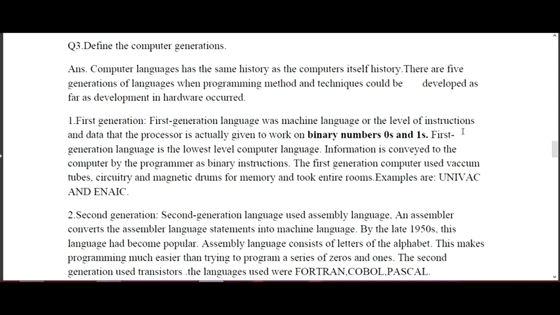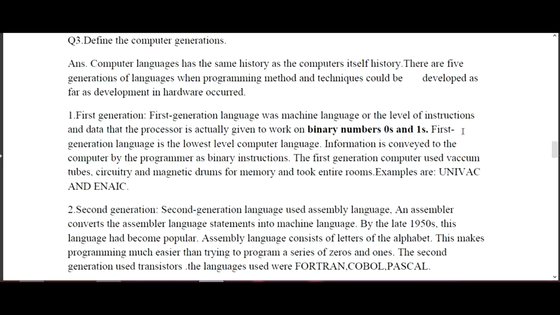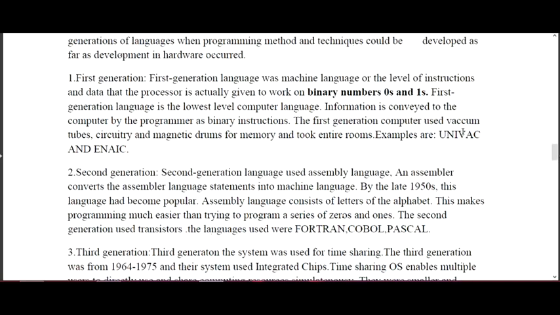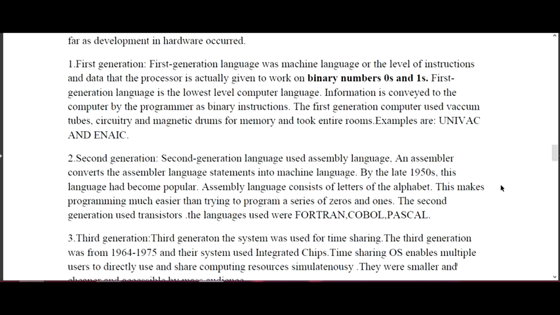The first generation used vacuum tubes for circuitry and magnetic drums for memory, and they were so big that they were the size of a whole room. UNIVAC and ENIAC are examples of the very first generation computers, when a computer filled a very large room basically to solve just a single program.